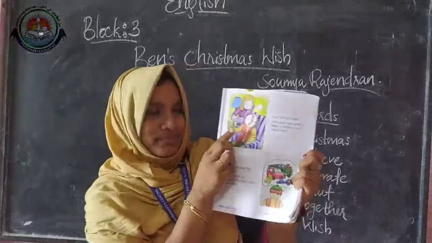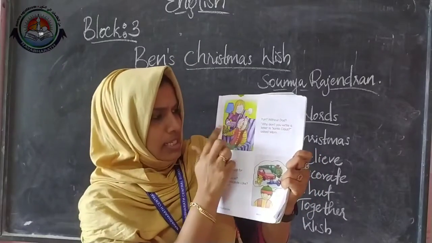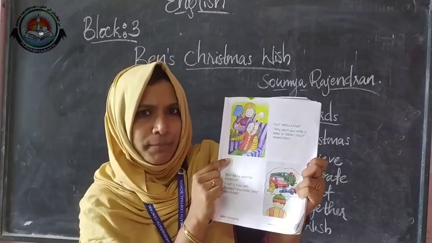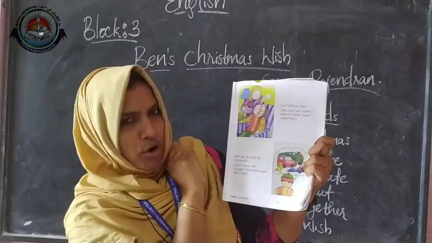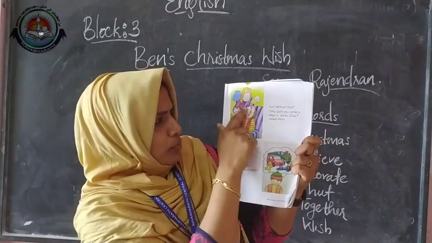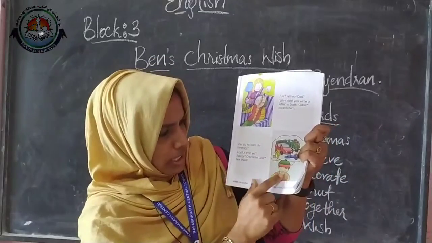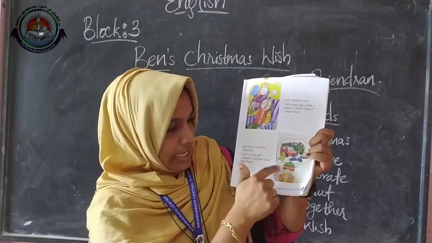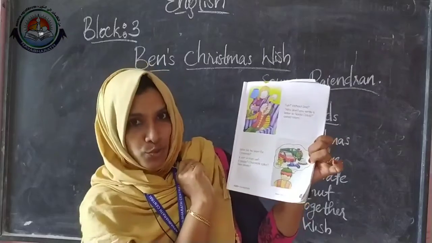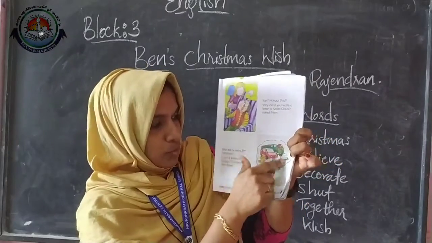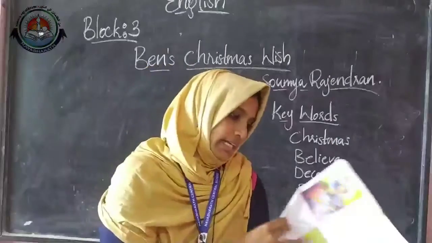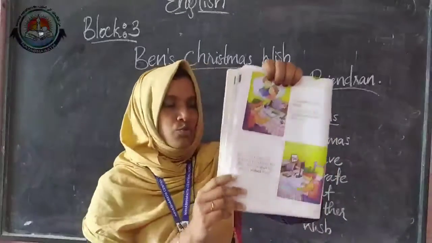Okay, then see, here his mother is giving something to him. What is that? Is it a box? No, it is not a box. It is looking like a book. Okay, then here, what is here? Yes, here he is thinking about so many toys. Okay, there are some toys here. Then the last 2 pages.